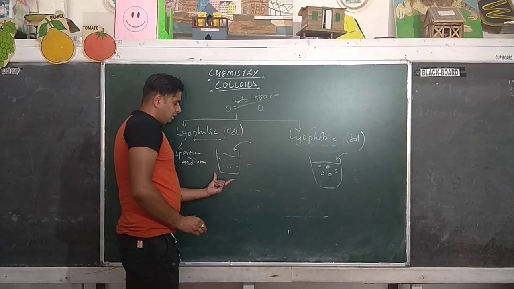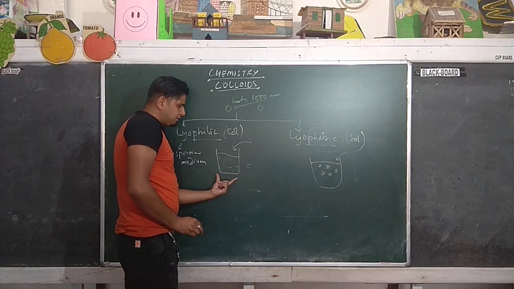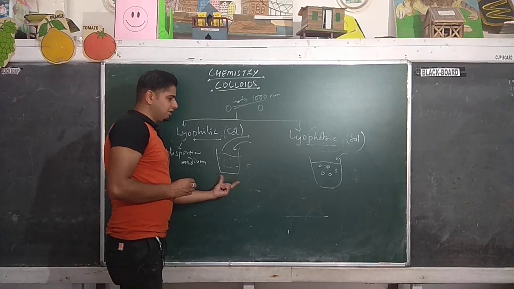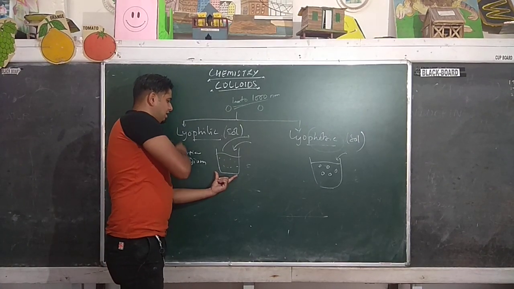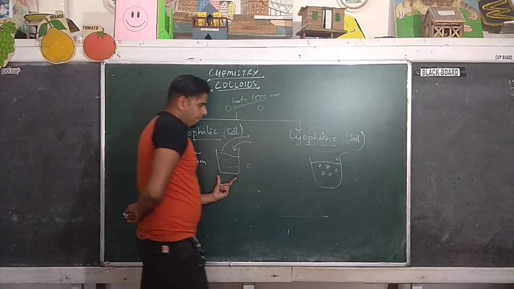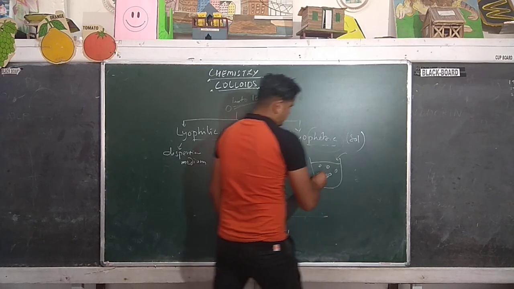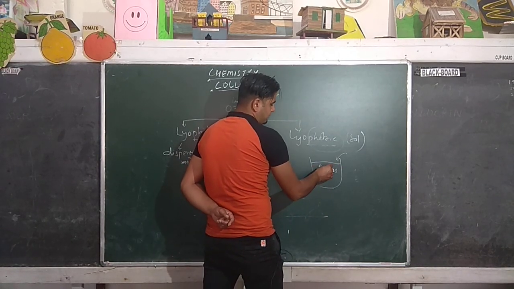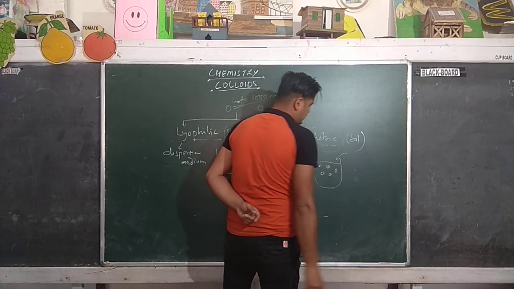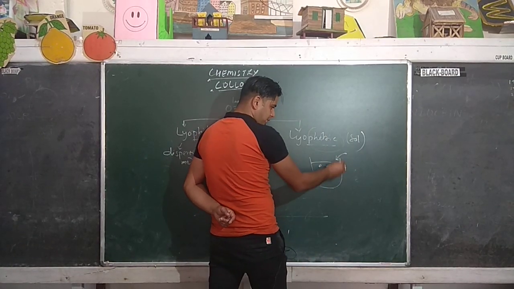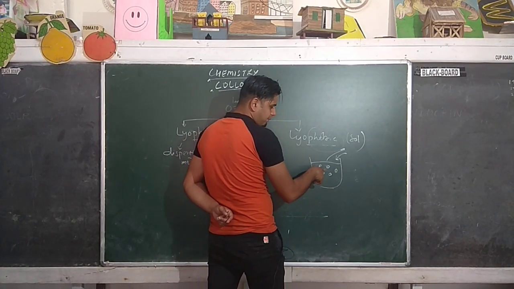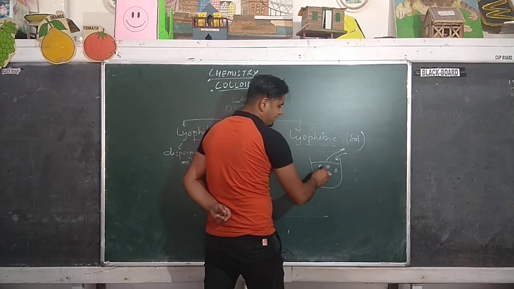So here, there is easy formation of sol, and you can easily remove the particles also. That is why this type of sol, the lyophilic colloidal solution, is termed a reversible sol. The colloidal solution in which the dispersed phase does not have that much affinity towards the dispersion medium is very difficult to prepare. Once it is prepared, you cannot get back these particles easily.